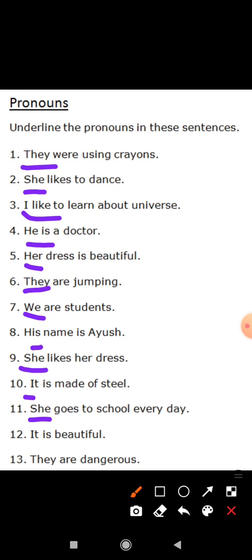"She goes to school every day." Yes, like "Zoya goes to school every day." Zoya is the name of a girl, but we use just "she." That means it is a pronoun, because a pronoun is a word which is used instead of a noun. So it is a pronoun. "It is beautiful." "They are dangerous." So children, they, she, I, he, her, we, his, it, these all words are pronouns. Okay, I hope you understood this.